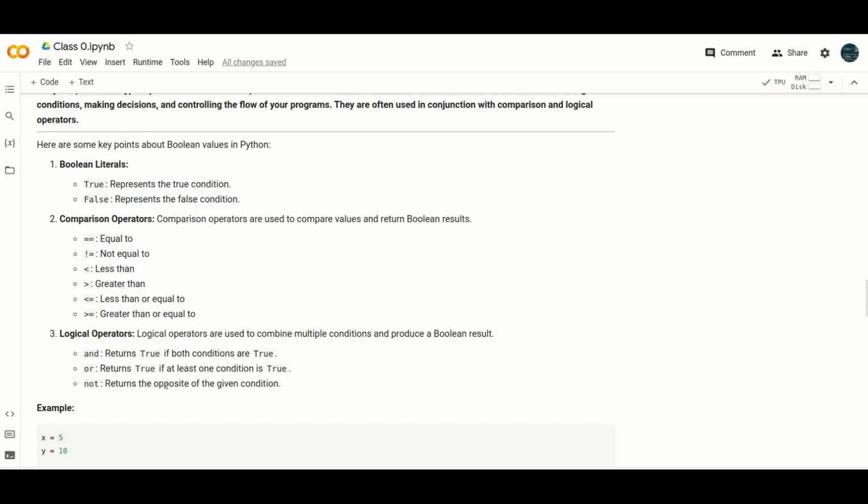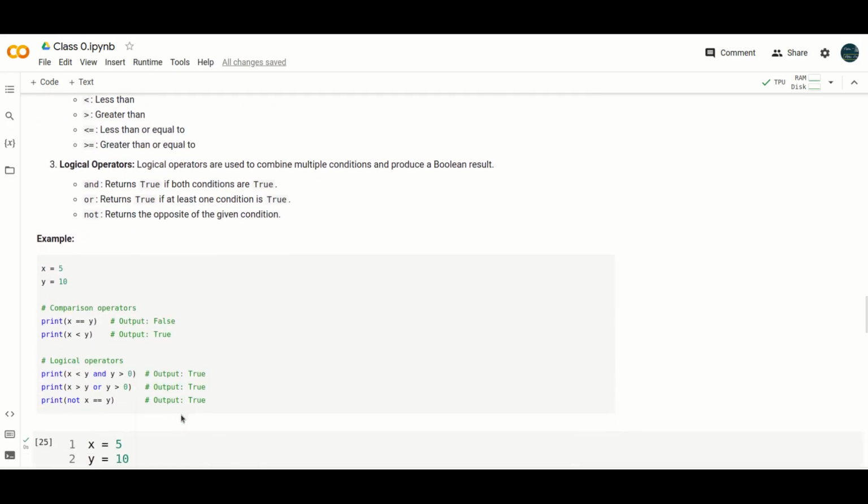Now let's try to understand from an example. Say 5 is assigned to x and 10 is assigned to y. Now check the comparison operators. Print x equals equals y. Here the output will be false, because x is not equal to y. x less than y gives true, definitely true. Now the logical operators: x less than y and y greater than 0. x is less than y and y is greater than 0, so the output is true.